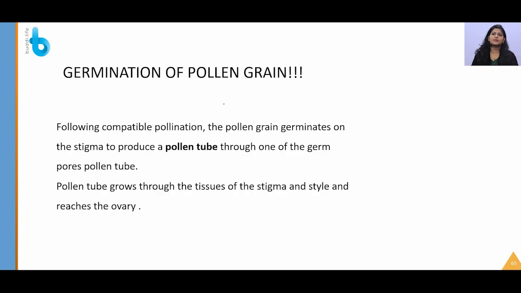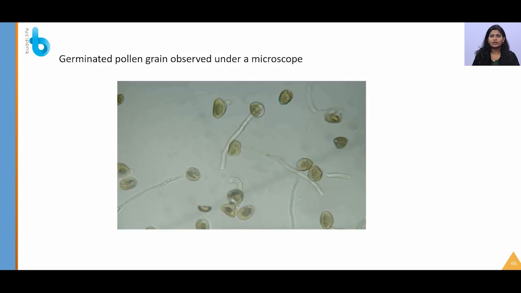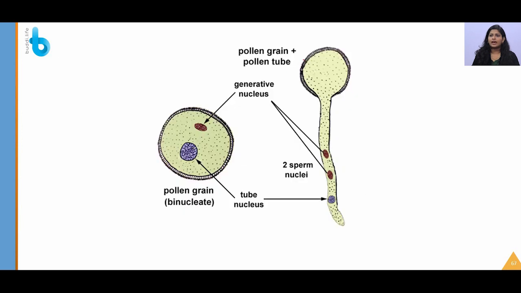The next process is germination of the pollen grain. As I said, the pollen tube will develop from the germ pore. It will eventually travel through the style and reach the ovary. You can see these are the microscopic structures of germinated pollen tubes. And what will happen after that? The pollen grain will develop a pollen tube and the nucleus will travel. If the pollen grain is shed in a two-celled condition, what will happen?